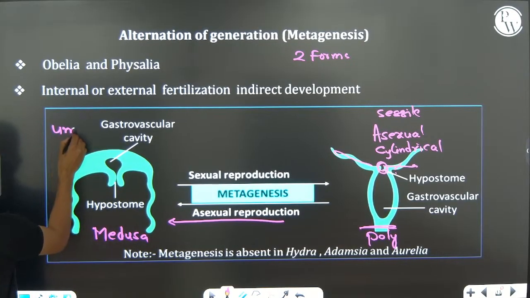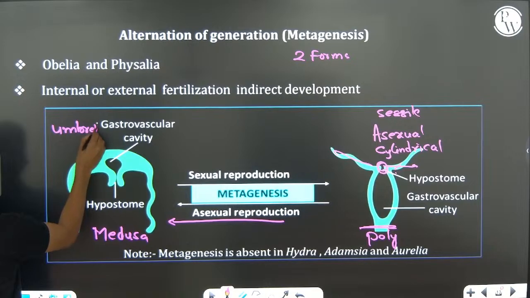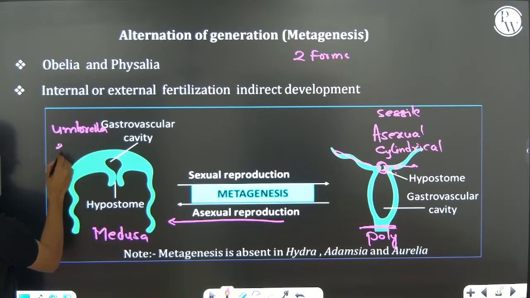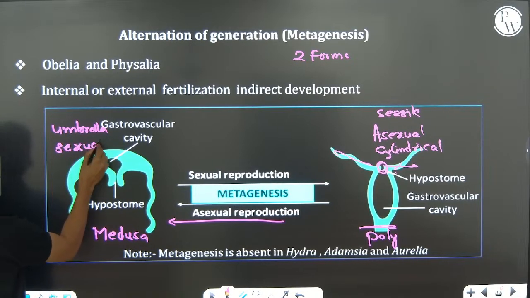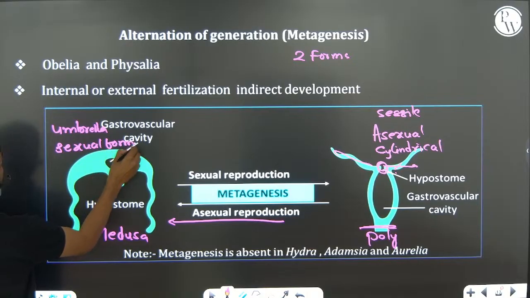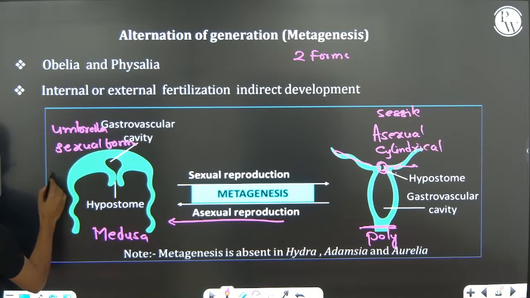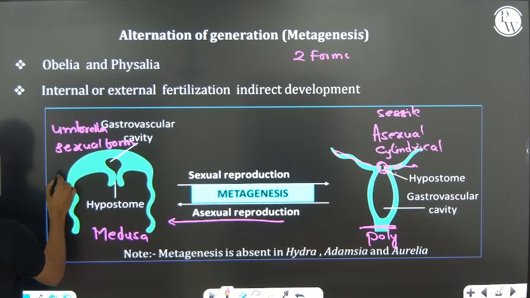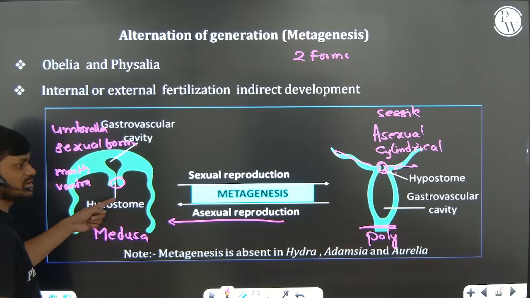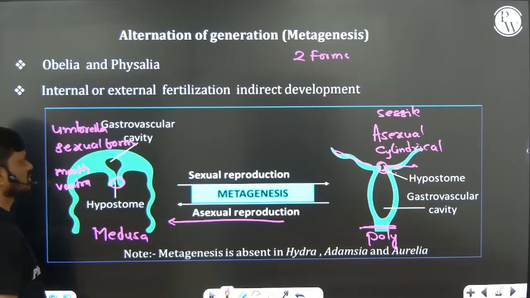Medusa is umbrella shaped, a sexual form, and the mouth is present on the ventral side. This is the mouth on the hypostome. In the polyp, the mouth is on the dorsal side, while here the ventral mouth is present.